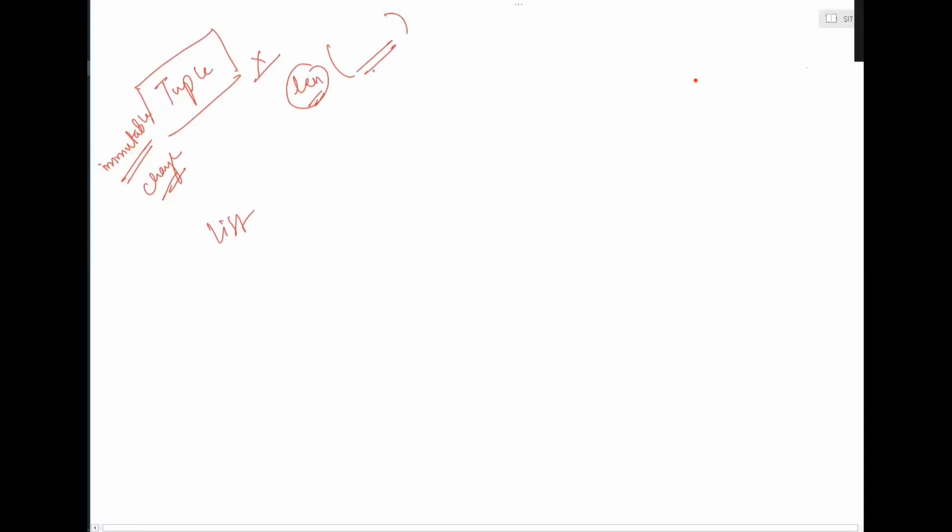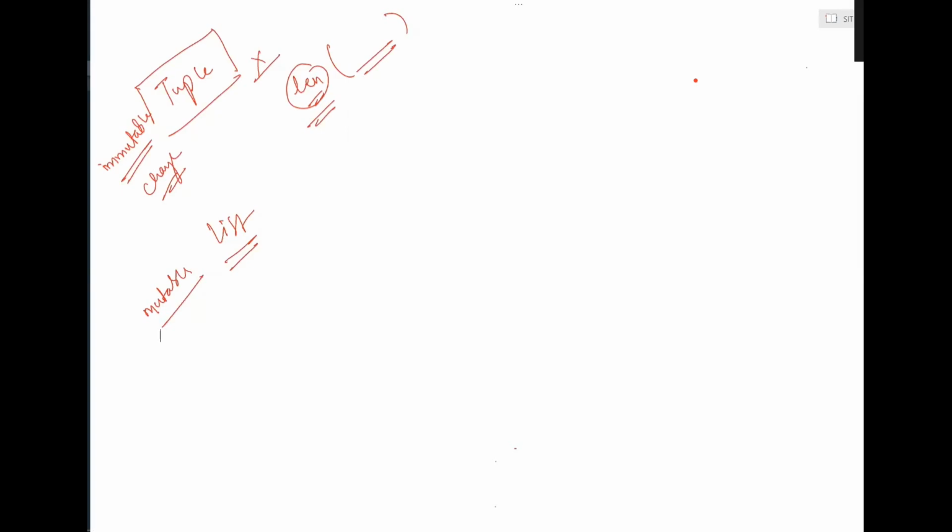Len is a function that we have already discussed. Let it be. So a lot of the functions to add, delete, replace will not be there in tuple. But because list is mutable, you can change list. All those adding, removing, replacing functions will be there.